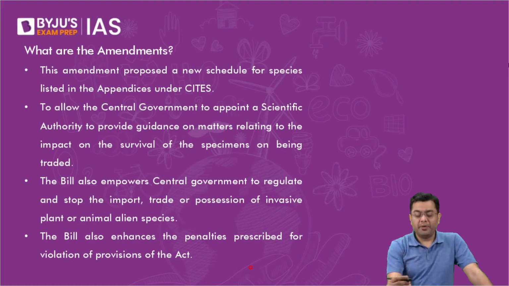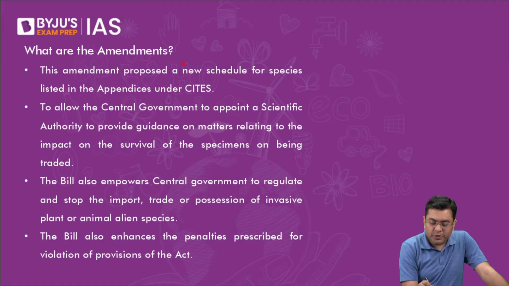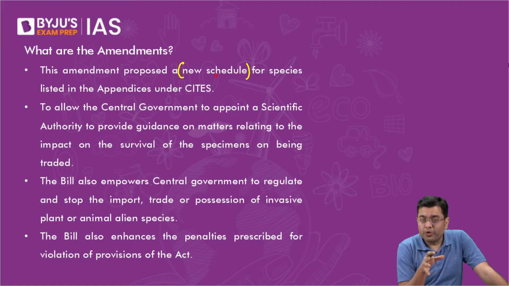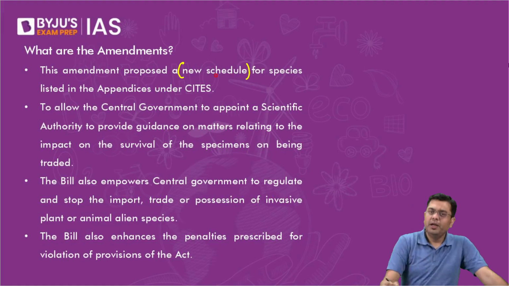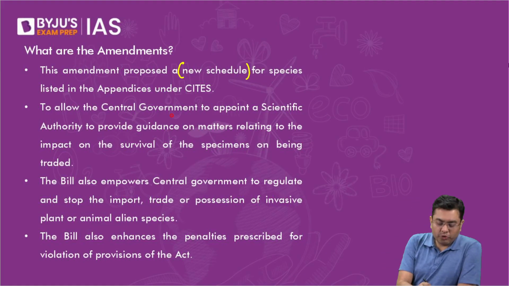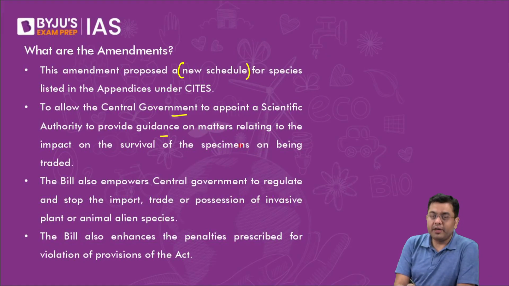Now, what are the amendments? The amendments proposed a new schedule for species listed under the appendices of CITES. As I told you, this amendment was put into place to avoid the blacklisting by CITES again. That new appendix will be created for those particular species which are accorded the highest degree of protection under CITES. Another amendment allows the central government to appoint a scientific authority to provide guidance on matters relating to the impact on the survival of specimens being traded.